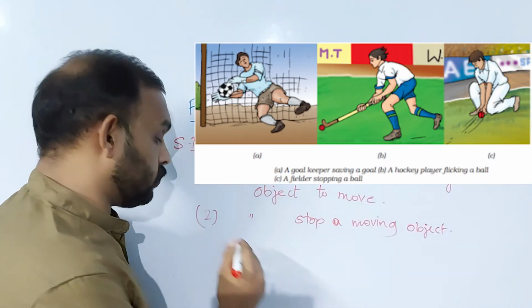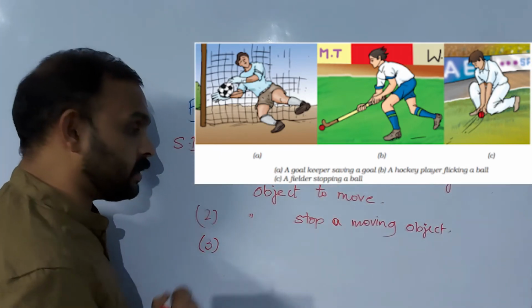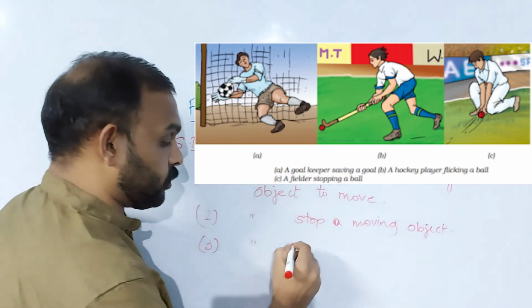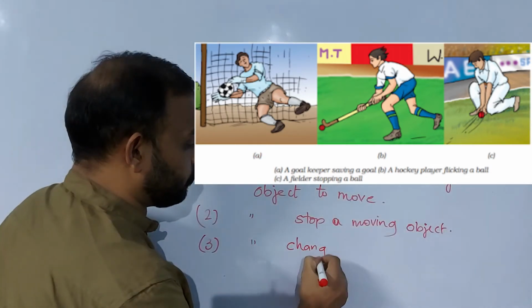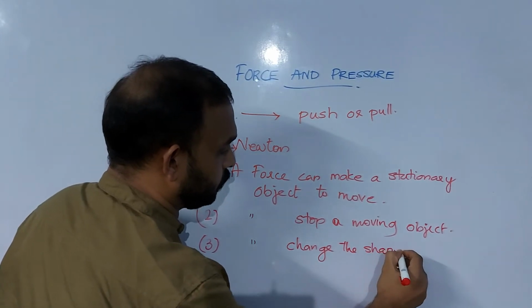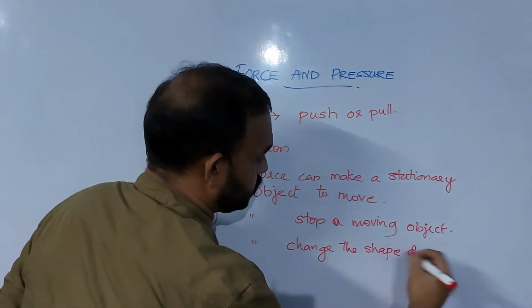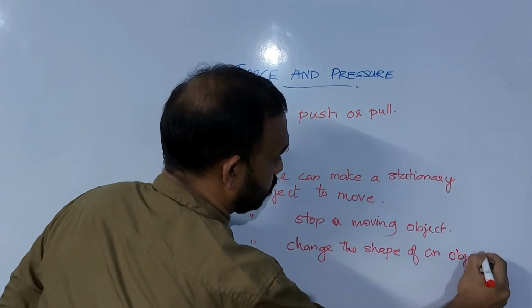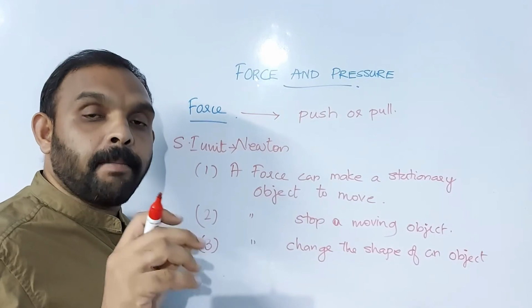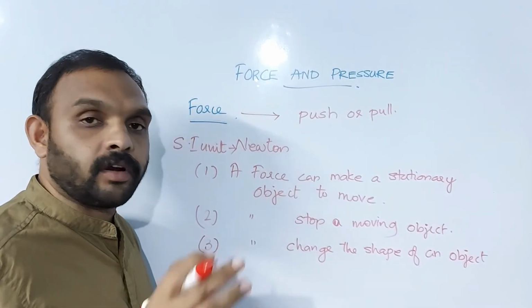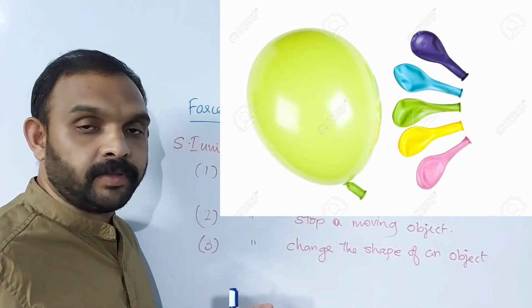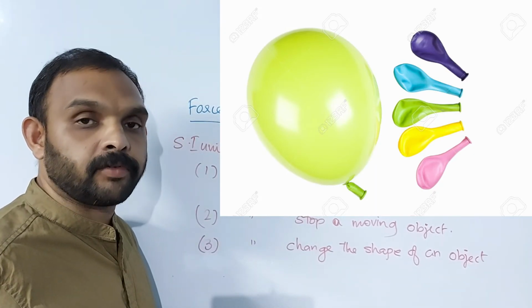Clear? Now the third one is that a force can change the shape of an object. A force can change the shape of an object. Another example: suppose a balloon which is not inflated. We know what the shape of the balloon is before inflating.